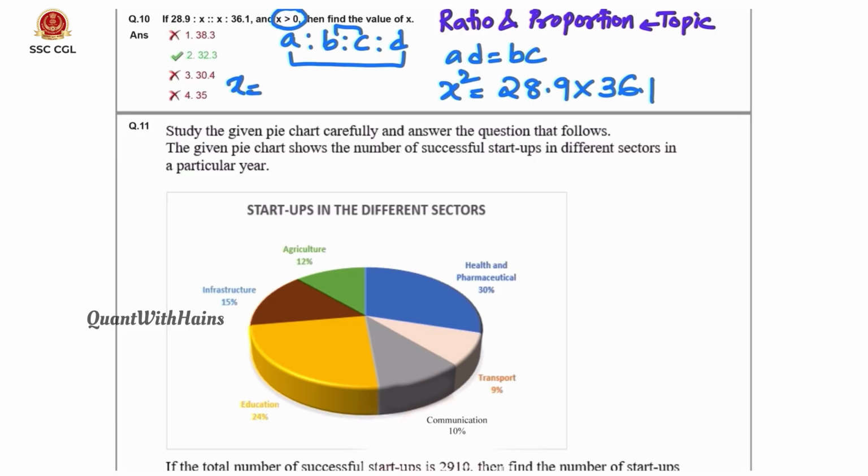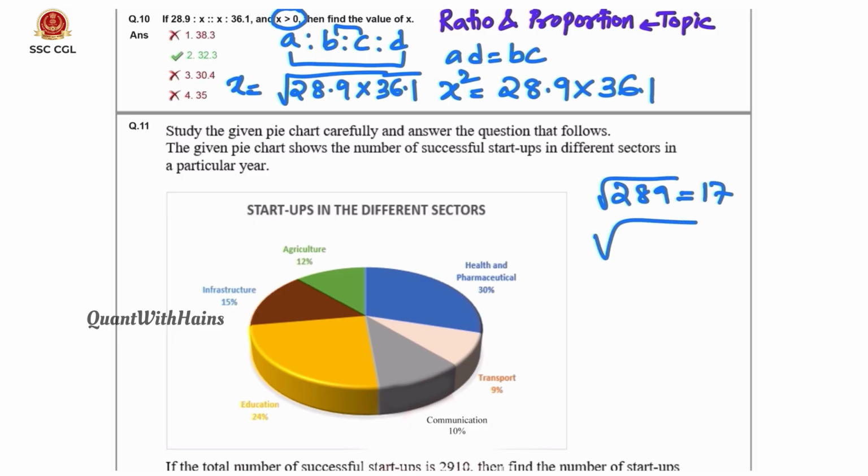That means x is square root of 28.9 into 36.1. Root of 289 is 17, root of 361 is 19, but decimal is there, so 17 into 19 into 0.1 is our answer, that is option 2.